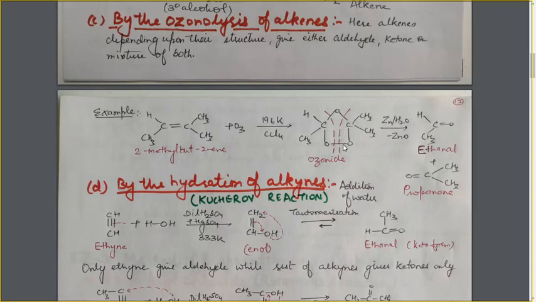Now, during the hydrolysis, the breaking of bond will take place in this way. These lines show the breaking of the bonds during the hydrolysis reaction. In this way, the breaking of bond will take place. Now, this carbon is having one valency free, and this oxygen is also having one valency free, and the 2 will form the double bond to complete their valency.